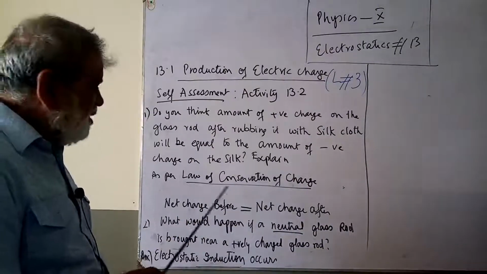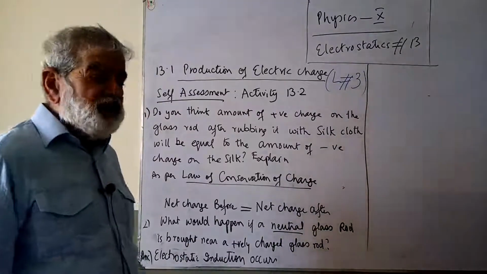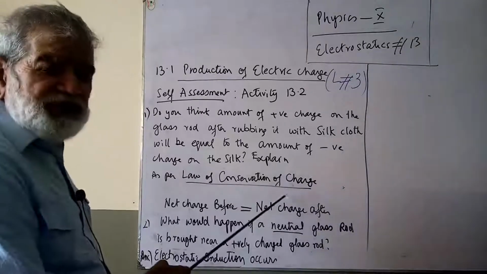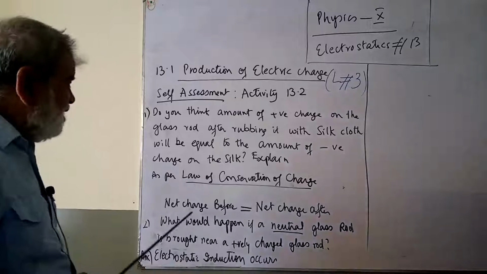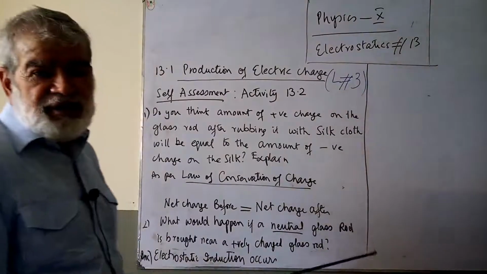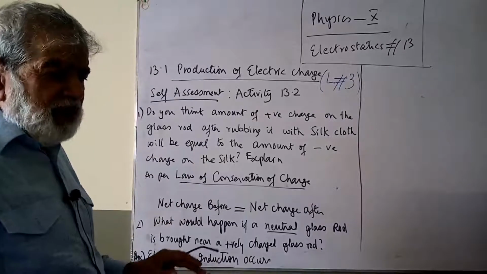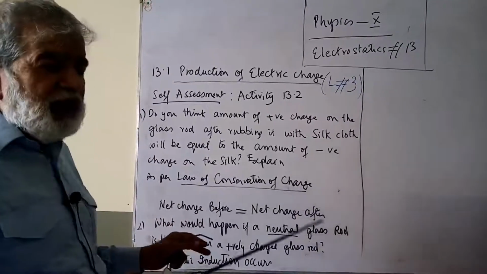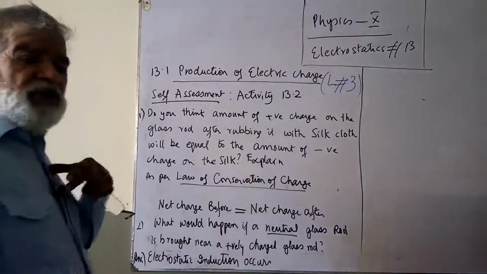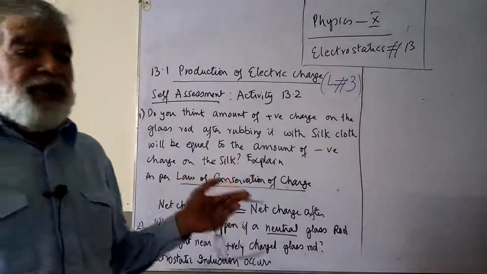Remember, as per the law of conservation of charge, you have read the law of conservation of momentum, the law of conservation of energy, and similarly some other conservation laws. This law is the law of conservation of charge. As per this law, net charge before should be equal to the net charge after. So the net charge on the glass rod and the silk before rubbing and the net charge after rubbing are equal. Therefore, there is no production of charge. The overall charge remains the same. It's just that some electrons go from one body to the other one.